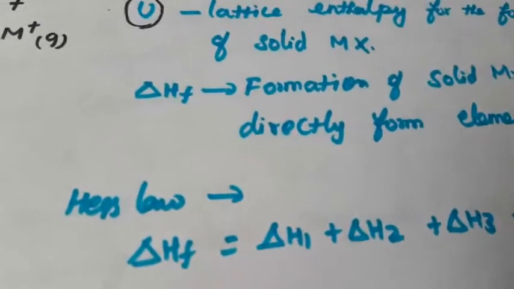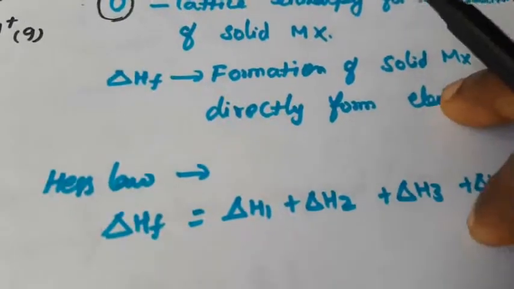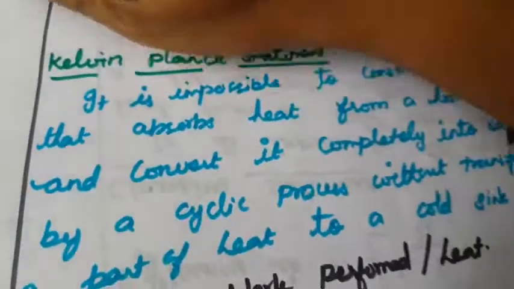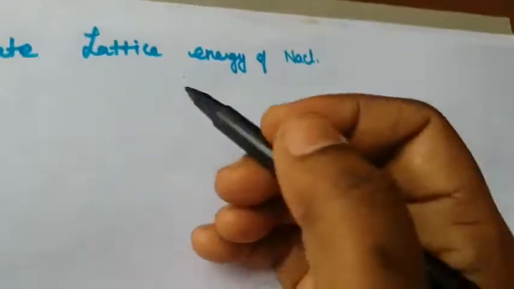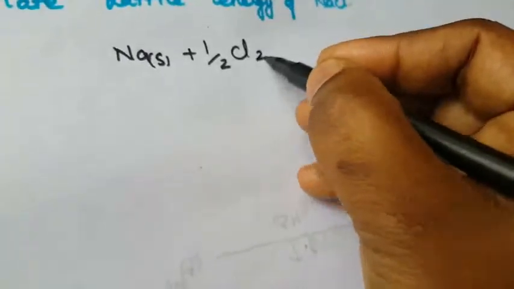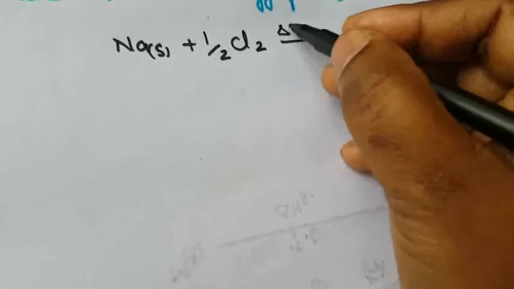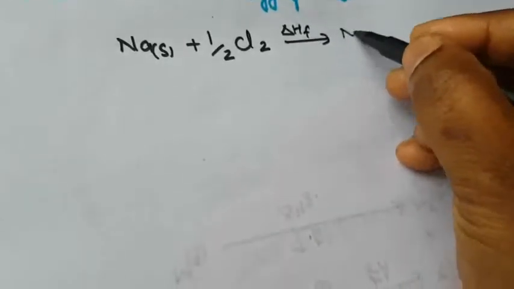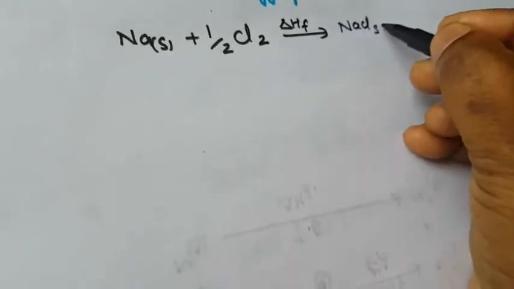Using this Born-Haber cycle, how do we calculate the lattice energy of sodium chloride? First, write the equation. Sodium is a solid, plus half a molecule of chlorine, giving the enthalpy of formation of NaCl, which is solid.